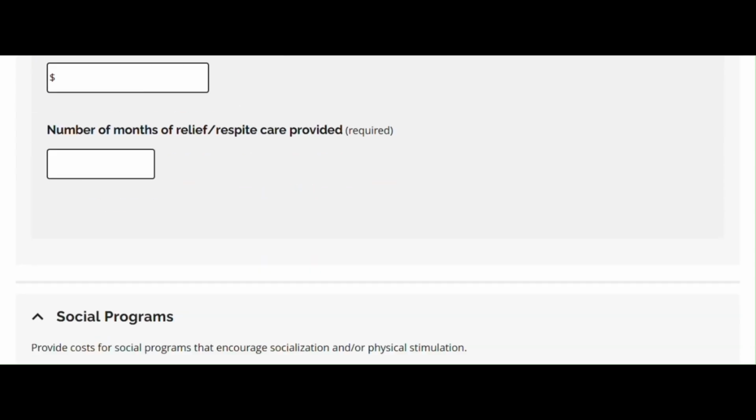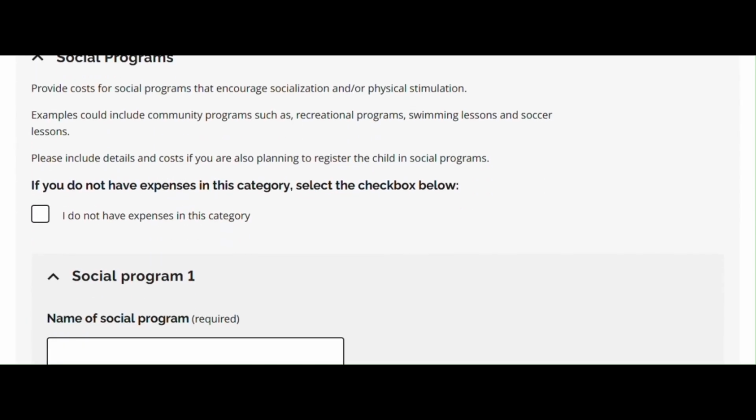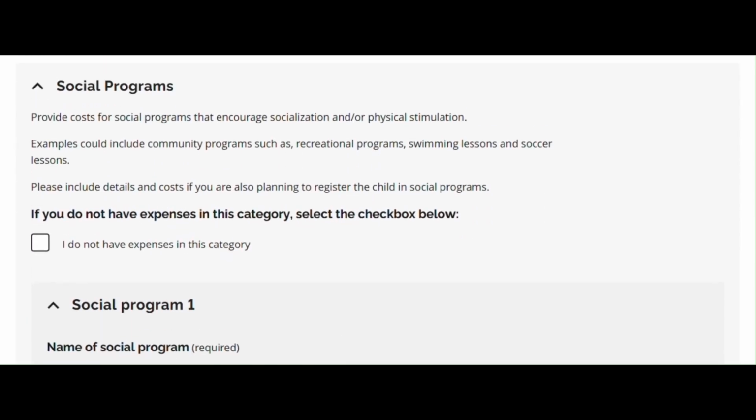Social programs. Costs for social programs that encourage socialization and/or physical stimulation. Examples could include community programs such as recreational programs, swimming lessons, and soccer lessons. Includes programs that the child is currently enrolled in or you would like for them to enroll in. You may need to research the cost of the program. Be sure to think about the yearly cost.